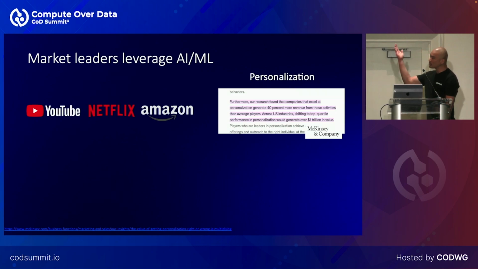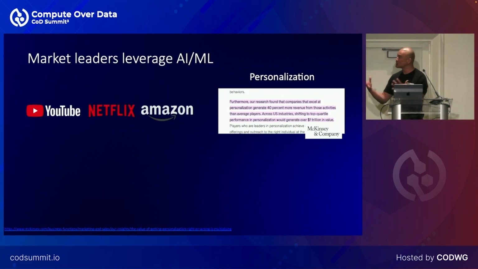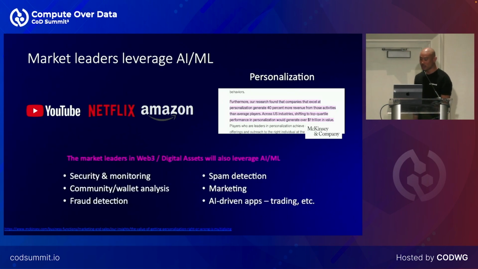And so we already know leaders like YouTube, Netflix, Amazon use recommendation models and have become leaders. And of course, this applies to many other areas of applying AI ML as well, anything from security to wallets to marketing and so forth. And what we're interested in at Spice AI, at least initially, is how do you apply AI ML to Web3 data, decentralized data, digital assets, and so forth.